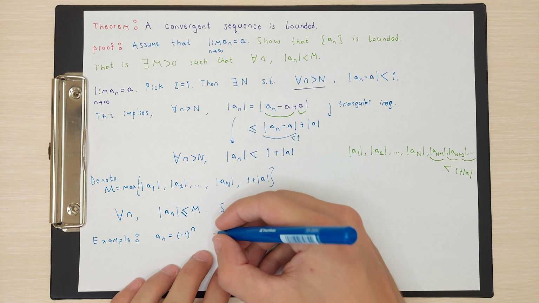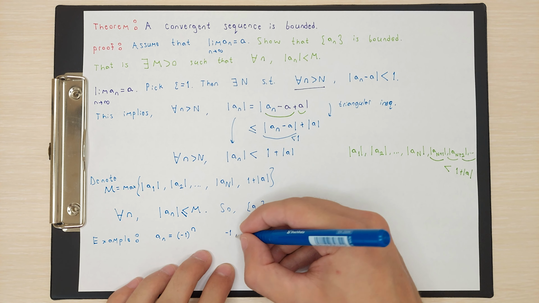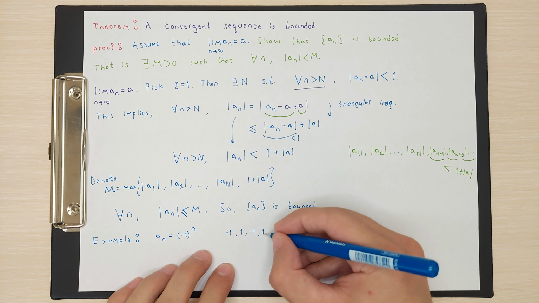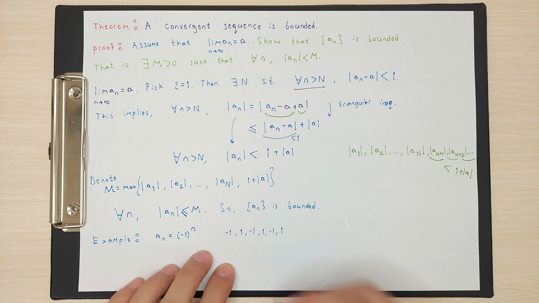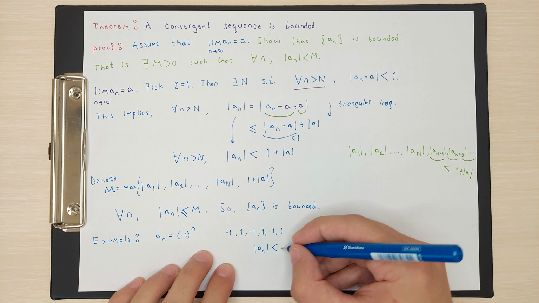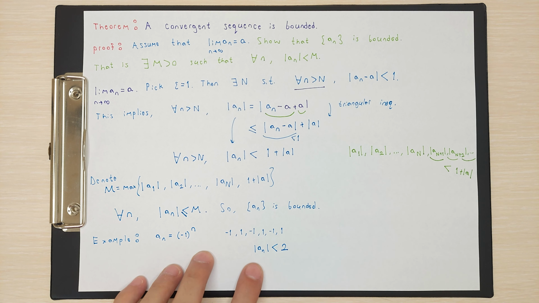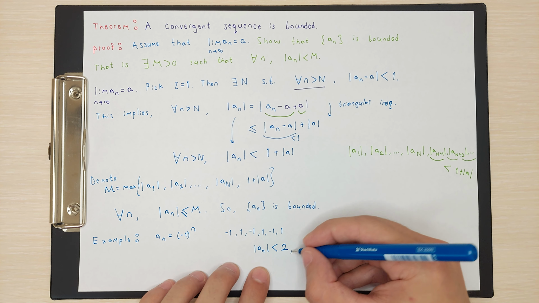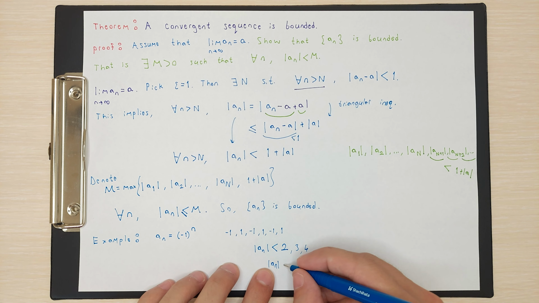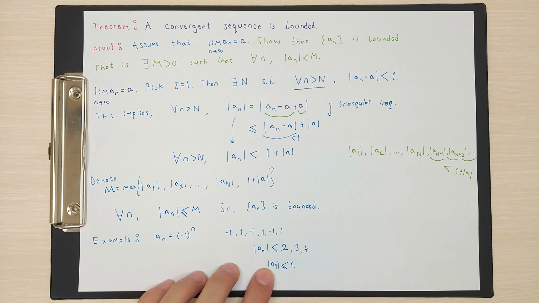So your first term is minus 1, your second term is 1, your third term is minus 1, and it goes like this. So you can say that absolute value of an is already less than 2, right? Or you can easily say that it is less than 3, less than 4. Actually, you can say that absolute value of an is less than or equal to 1.